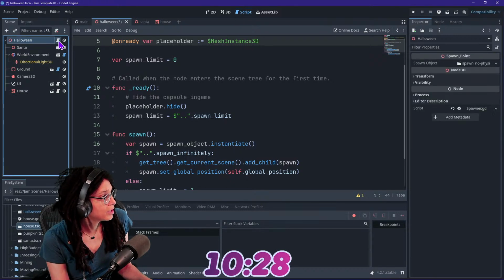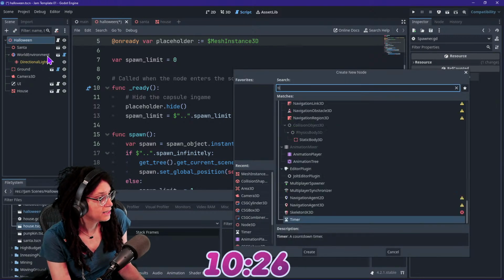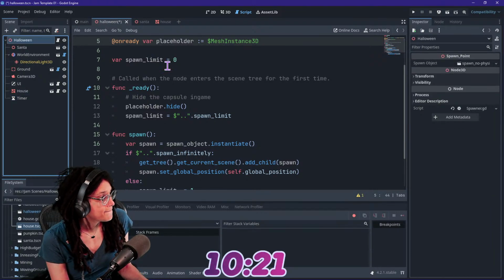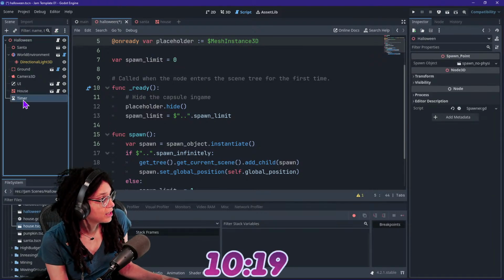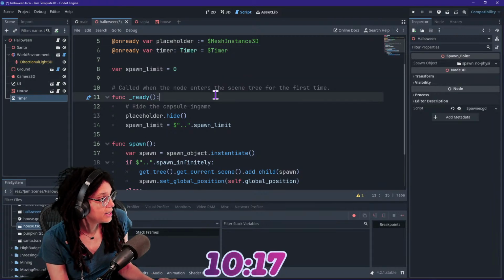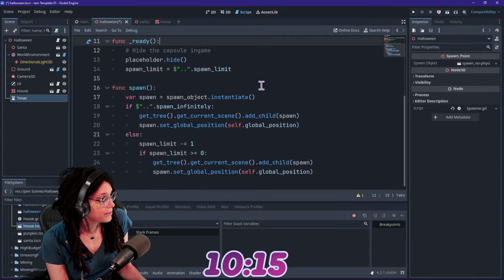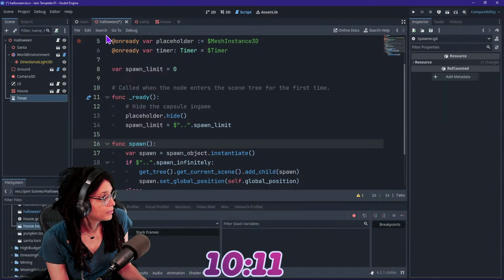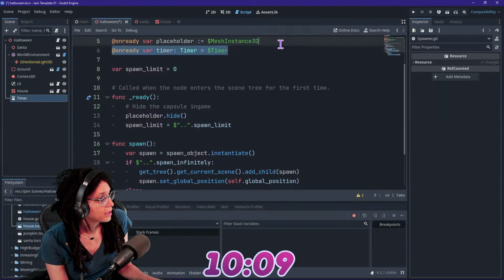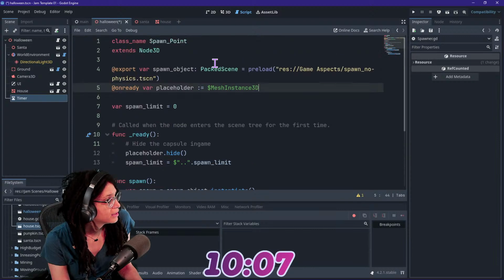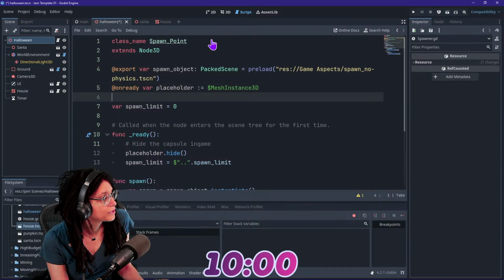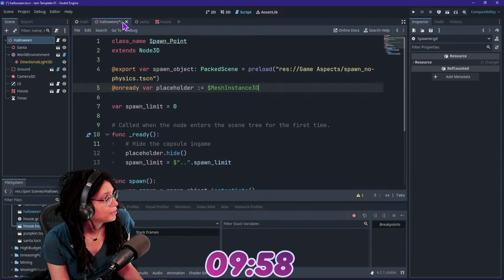So let's come to the Halloween script. I'm going to add a timer. And sure, every second, we need to set up that timer in a way. And, wait, what is this script? Wait, what the frick? That's my Halloween script? No, that's spawn point, dude. Why does the Halloween script have the spawn script? What?